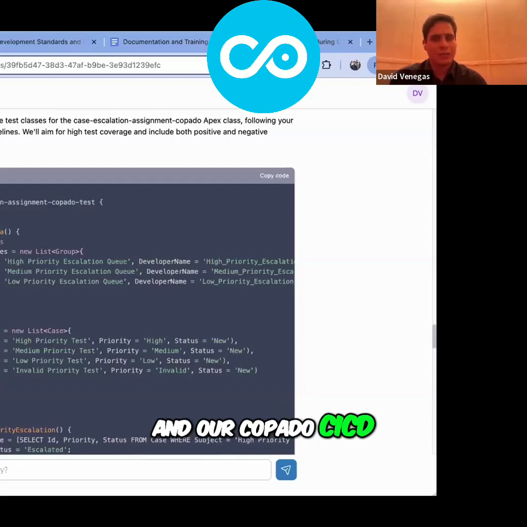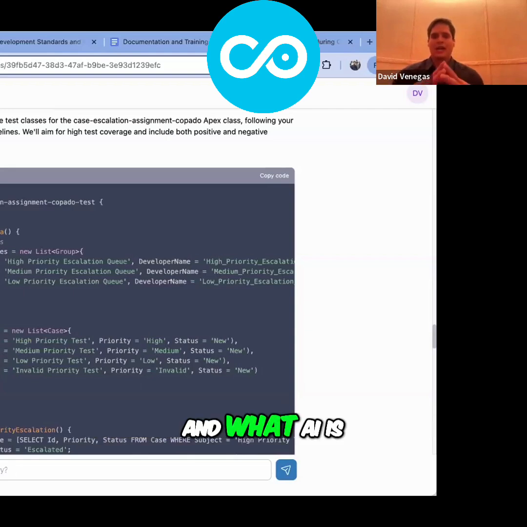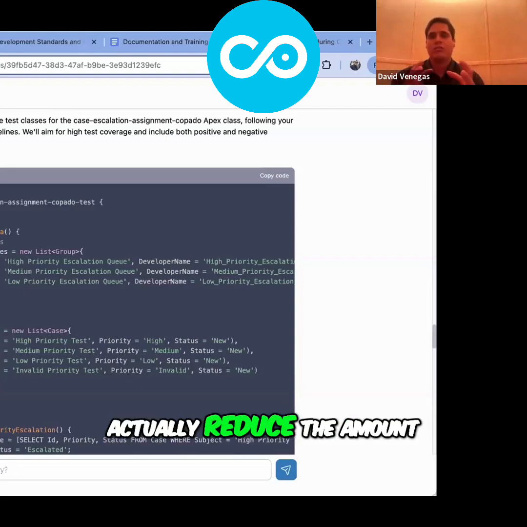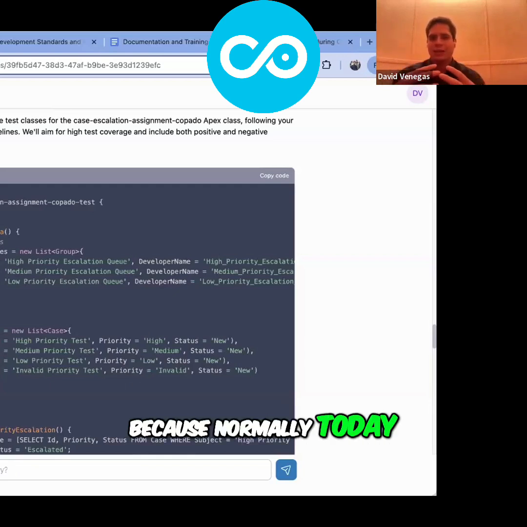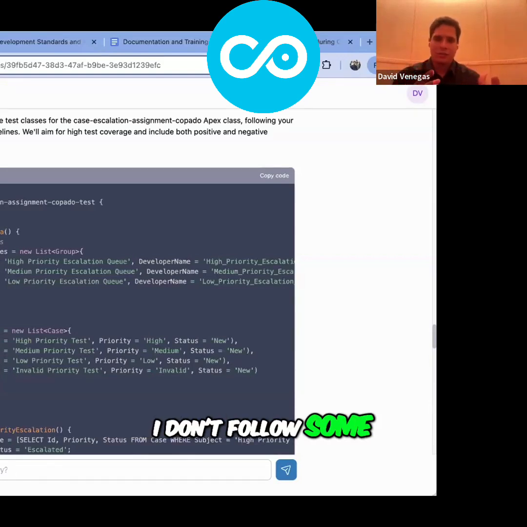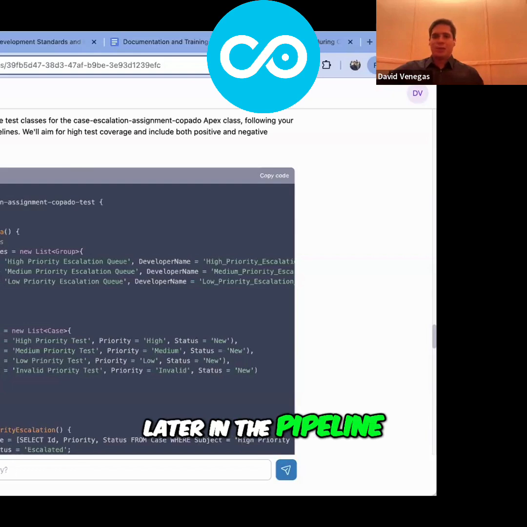And our Copado CI/CD product takes care of that with our quality gates feature in your pipelines. And what AI is here to do is actually reduce the amount of findings that will be raised when you deploy this code. Because normally today, if I don't follow some of the best practices or guidelines because I forgot, later in the pipeline when I'm deploying it or when somebody does a pull request review, they're going to remind me that, hey, you missed this naming convention, you missed using the logger framework.